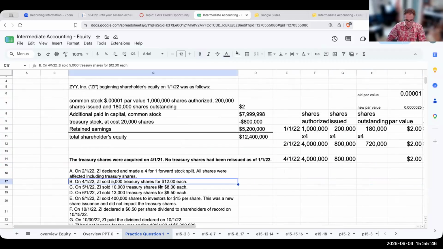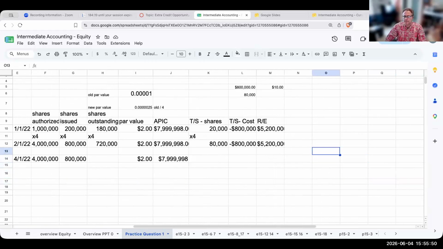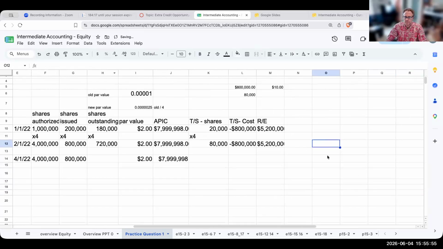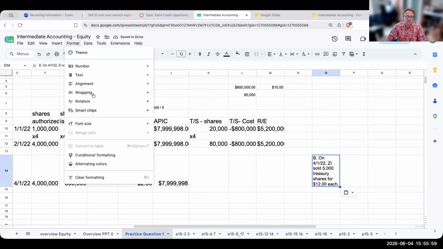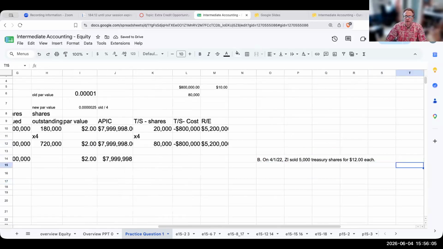I'll bring this over here. We'll use the side area as our workspace. Okay, here we go.